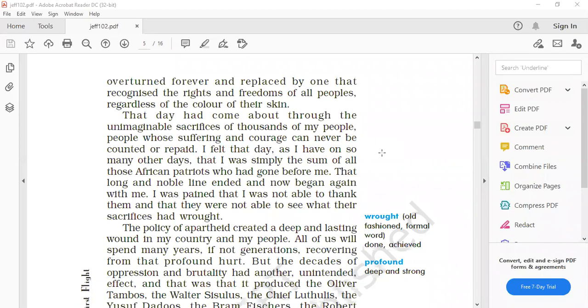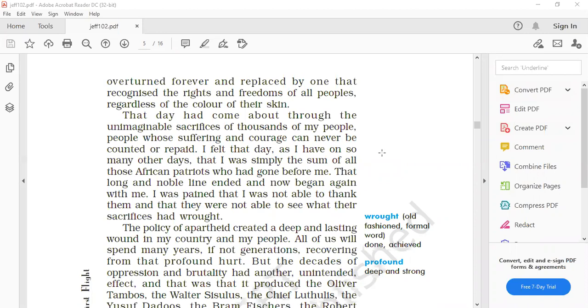I was pained that I was not able to thank them, and he is very much pained that he was not able to thank those people in their life because now they had sacrificed their lives, they were not present there. So he was pained with this idea that they were not able to see what their sacrifices had wrought. He was pained, one thing, that he was not able to thank them.